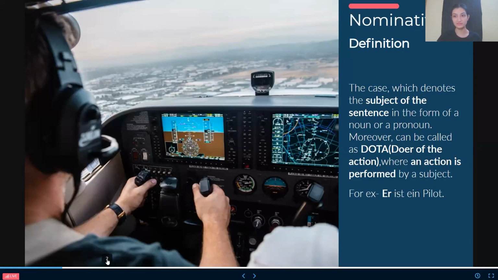I know you might have done your homework and revision, but we will still do it. The case which denotes the subject of the sentence in the form of a noun or a pronoun, moreover, can be called the doer of the action, where an action is performed by a subject. For example, er ist ein Pilot, which is: he is a pilot. Here, er is nominative.